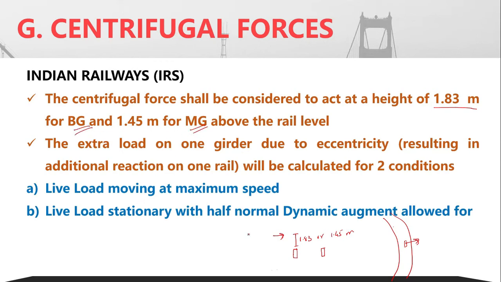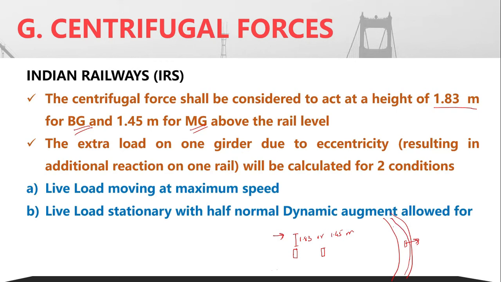Now what happens is that due to eccentricity, one of the girders on one side will have a higher value of forces acting on it. The girders on the outer side will have more forces, whether it may be a plate girder or a beam girder.